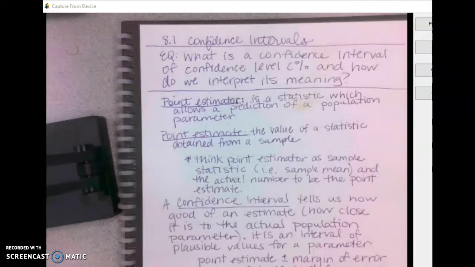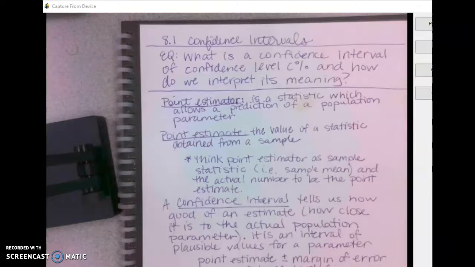Hi everyone, we're going to go over 8.1 confidence intervals. Okay, so our essential question is, what is a confidence interval of confidence level C%, and how do we interpret its meaning?